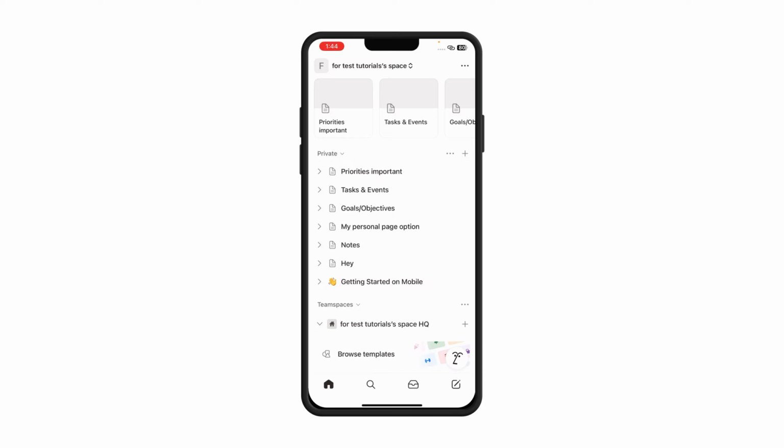Then you need to join communities. Different Notion communities on Reddit, on YouTube. You can find a whole lot of important and useful YouTube tutorials about Notion.